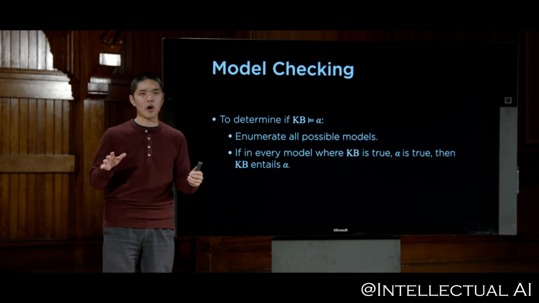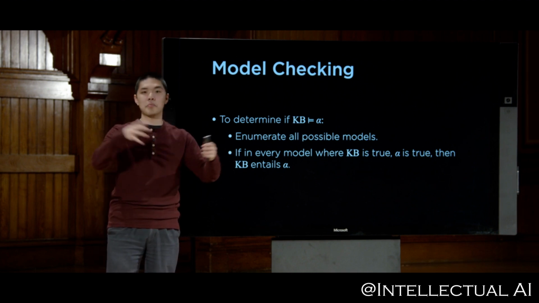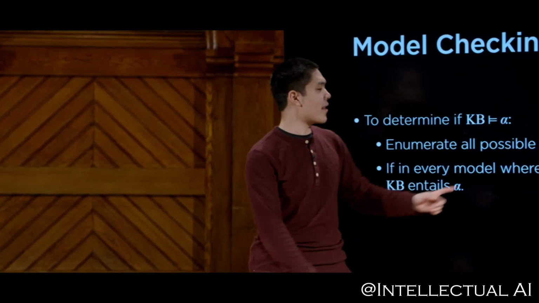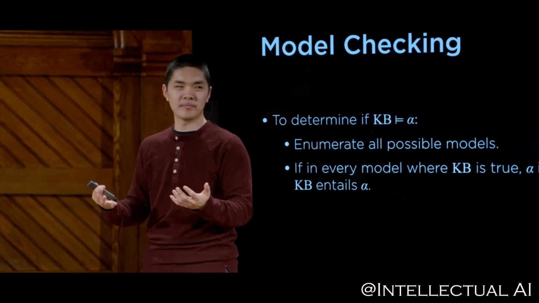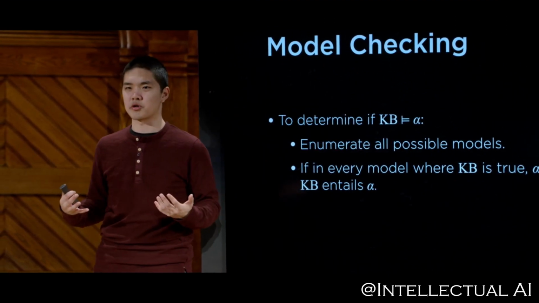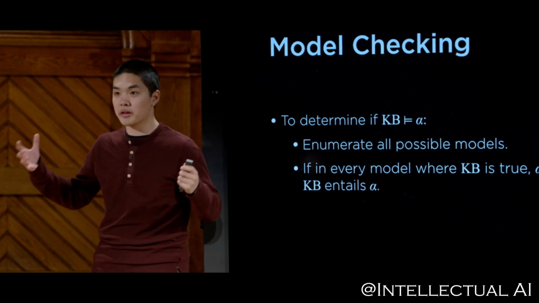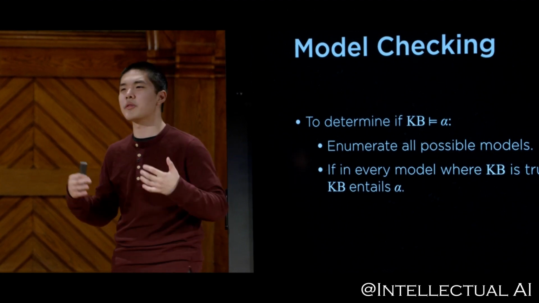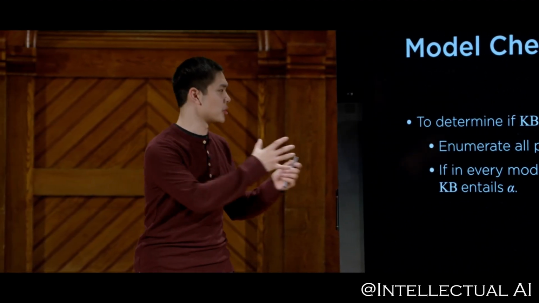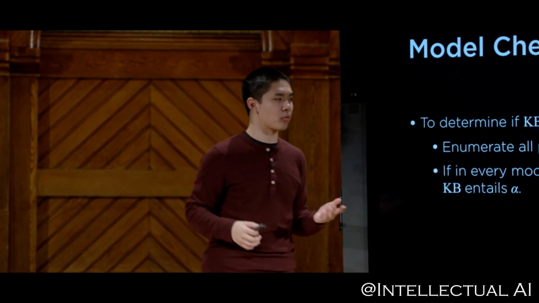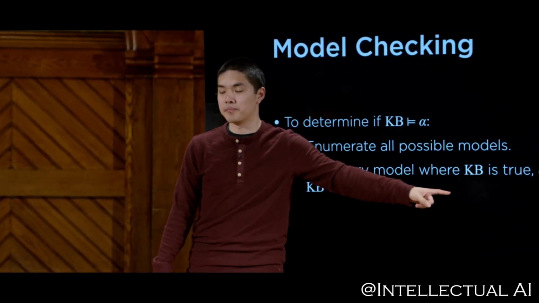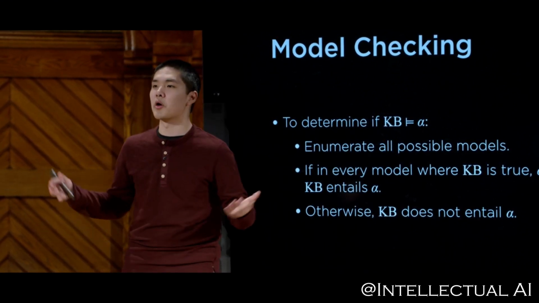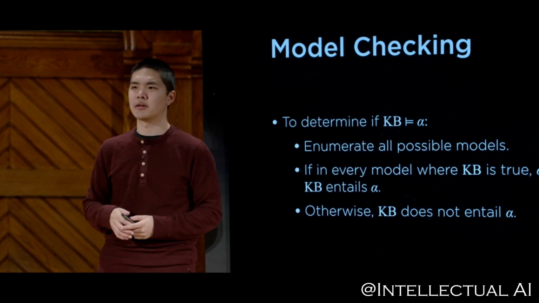So let's take a closer look at that sentence and try and figure out what it actually means. If we know that in every model, in other words, in every possible world, no matter what assignment of true and false to variables you give, whenever our knowledge is true, what we know to be true is true, this query, alpha, is also true, well, then it stands to reason that as long as our knowledge base is true, then alpha must also be true. And so this is going to form the foundation of our model checking algorithm. We're going to enumerate all of the possible worlds and ask ourselves, whenever the knowledge base is true, is alpha true? And if that's the case, then we know alpha to be true. And otherwise, there is no entailment. Our knowledge base does not entail alpha.